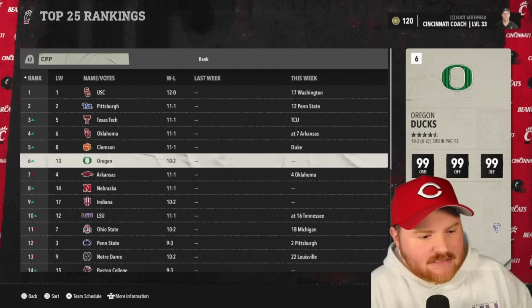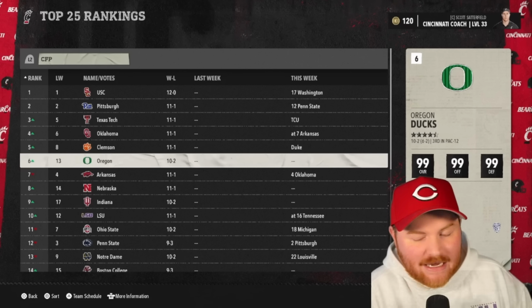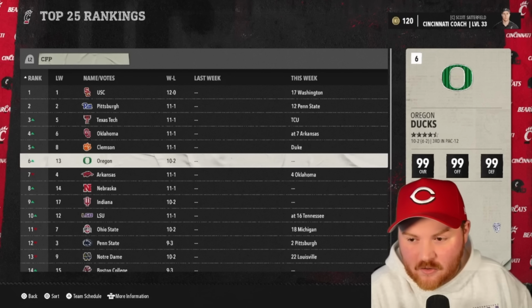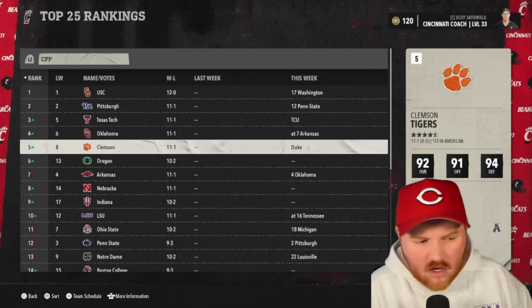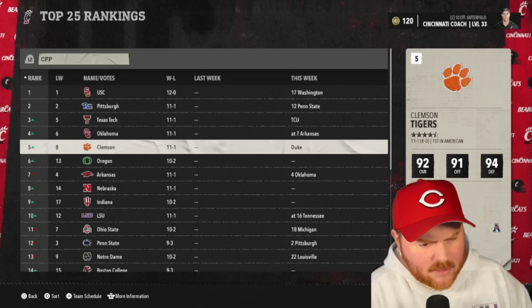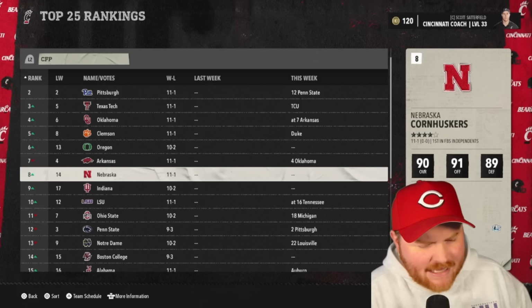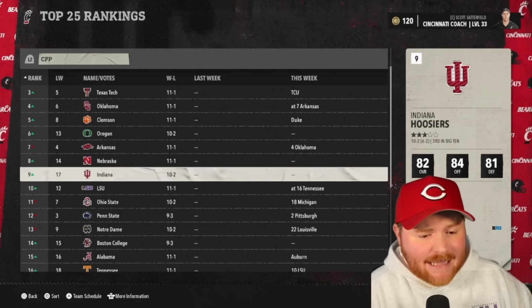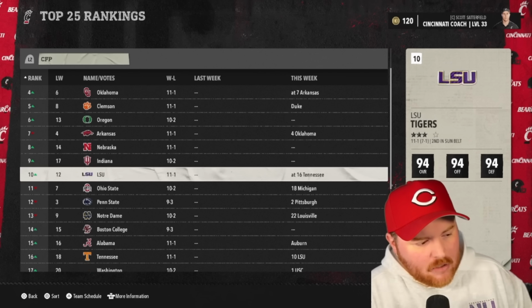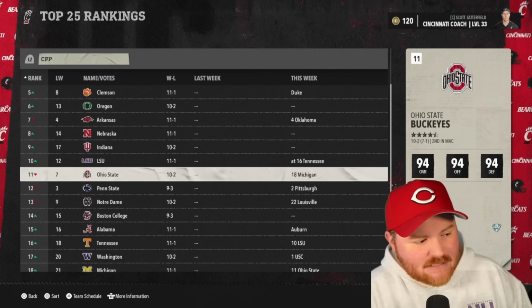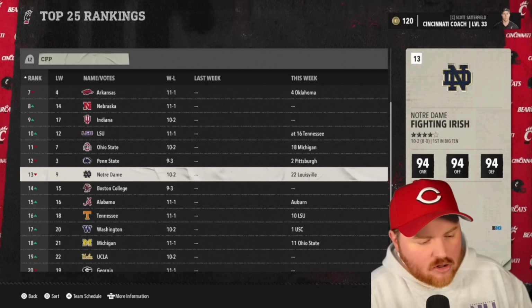So Oregon looks like they're going to be in. They must have just gotten a big win. 99s across the board for Oregon, so they look like a pretty good team. Clemson was not in one of our conference championship games. No, they are in a conference championship game, but they're dominating. Nebraska is our independent team that looks like they're going to make it in. Indiana, last year's national champion, probably is in this year, regardless of what happens, but they could be hurt by these 4 teams here that are all in conference championship games looking to make it in.